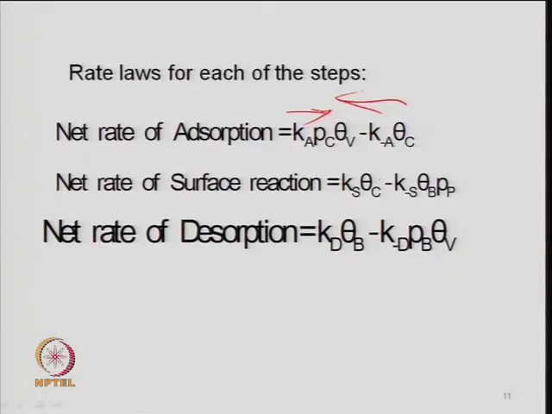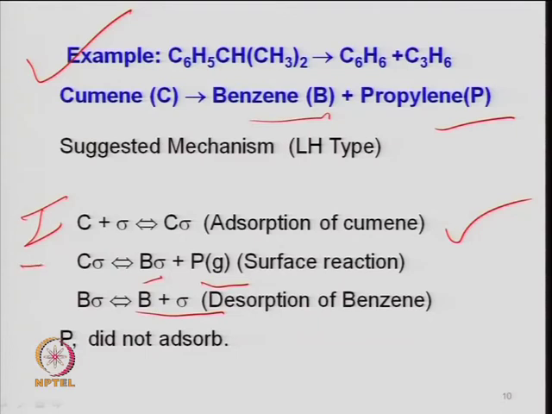So, here if the reaction is very fast and at equilibrium, one can write the rate of forward reaction is equal to rate of backward reaction. Similarly, for the surface reaction, the second one here, the forward side will be proportional to the concentration of C sigma, which is your adsorbed species, and the reverse side depends on the concentration of adsorbed B, theta B, and P, which is in gas phase, so the partial pressure of P.